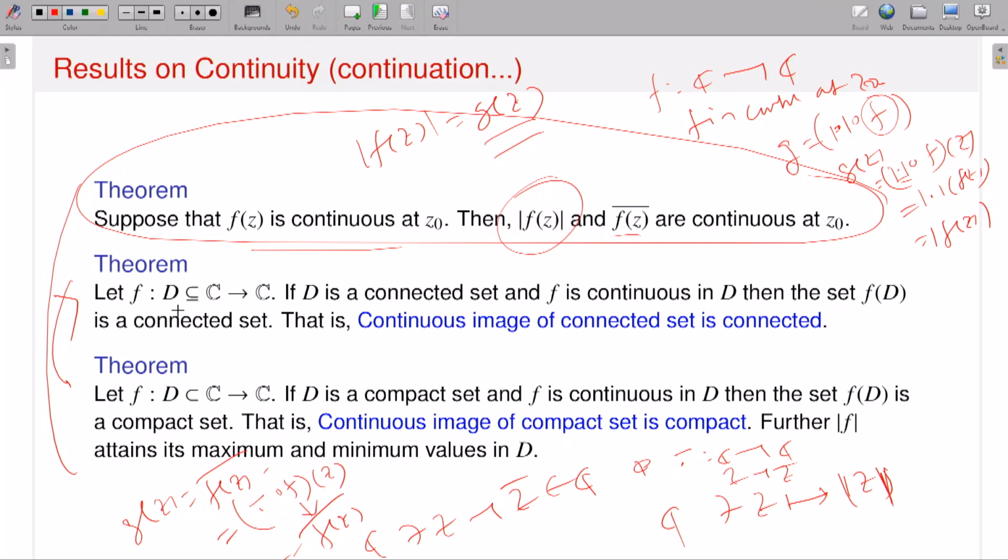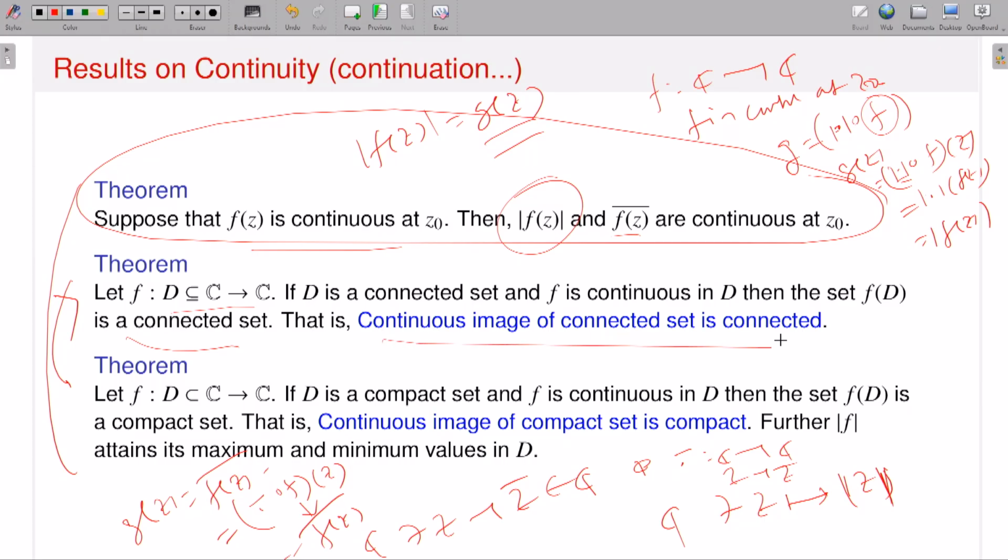These two theorems, as I said, maybe later on I will prove, but the statement is quite clear, and of course this kind of statement you are familiar with in the context of real valued functions of real variable. What it says is: let f be a map from some domain D, a subset of C, to C. Now if D is a connected set, which I already talked about, and if f is a continuous function on D, then the set f(D), that means the image of D under f, is also connected. So that's what I'm saying. Continuous image of a connected set is connected.